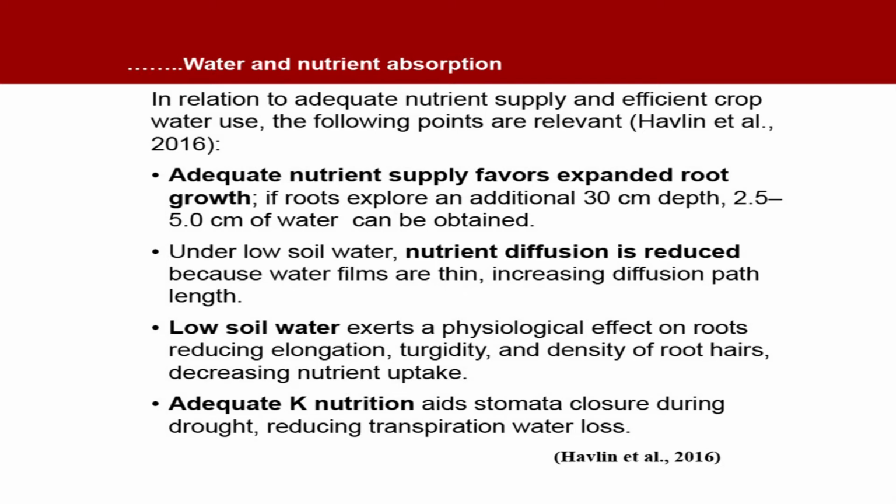Number 2, under low soil water, nutrient diffusion is reduced because water films are thin, increasing diffusion path length. Number 3, low soil water exerts a physiological effect on roots, reducing elongation, turgidity and density of root hairs, decreasing nutrient uptake. Fourth point is that adequate K nutrition helps stomata closure during drought, reducing transpiration and water loss.